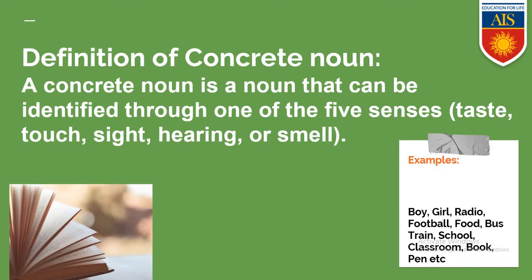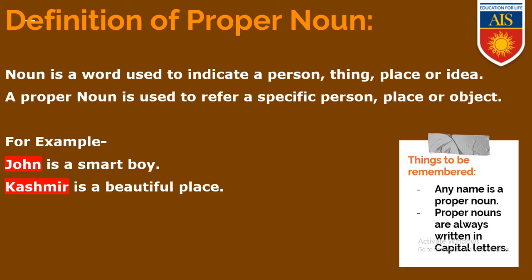Here you can see the examples: boy, girl, radio, football, food, bus, train, school, classroom, book, pen. Anything that you can see with your eyes, touch with your hands, smell, or hear, anything you perceive with the help of your five senses is a concrete noun. Concrete noun has four different types.